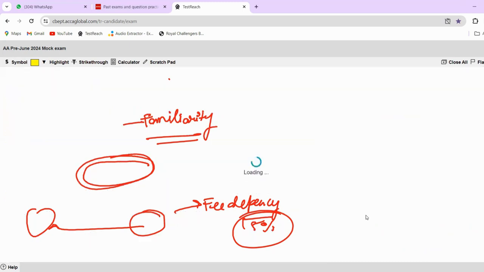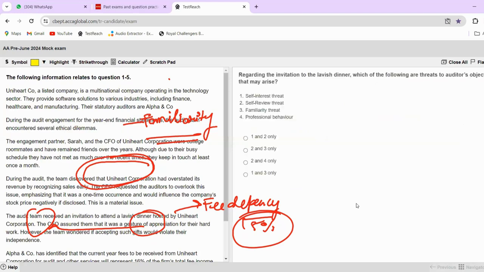Let's move to the next question. These are very, very easy and simple questions. I think the first question, which is there in your pre-June mock, is very scoring, very, very simple. You just have to read the questions a little carefully, and I think you'll be good to go.